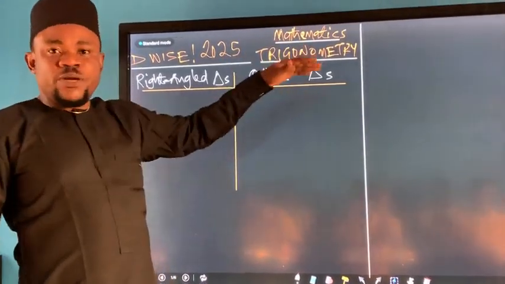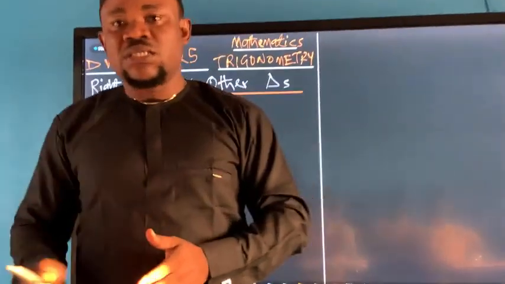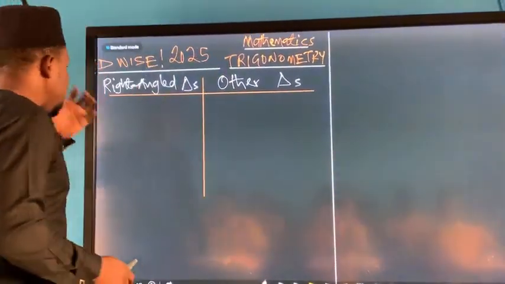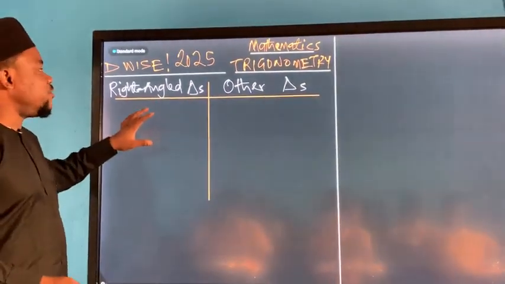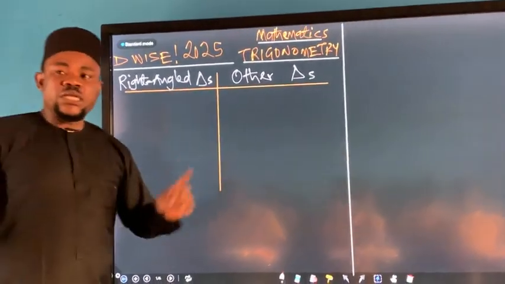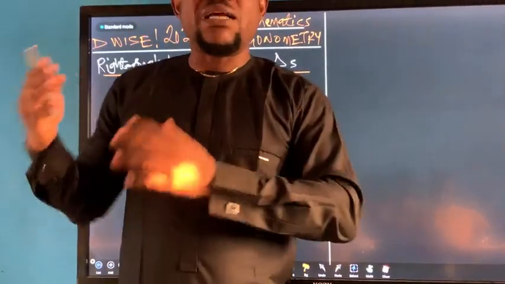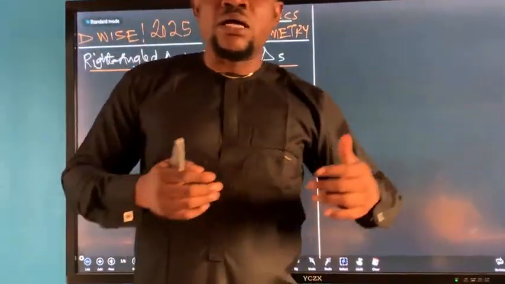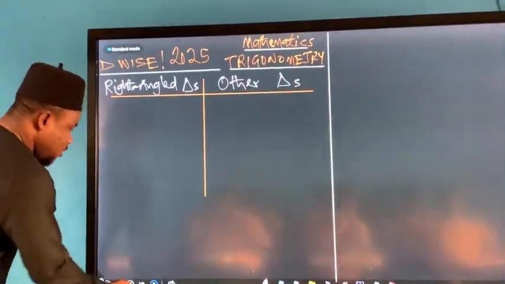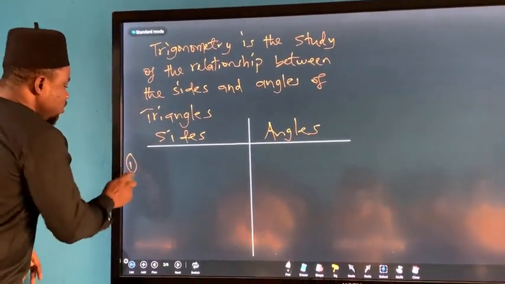So for trigonometry, we have said that trigonometry is the study of the relationship between the sides and the angles of a triangle, right? We have to ask ourselves, what kind of triangle are we dealing with? Generally, triangles are classified into 2 groups. They're classified by sides, and they're classified by angles.